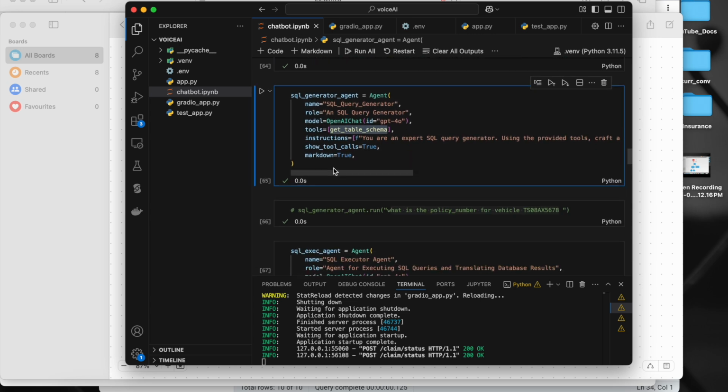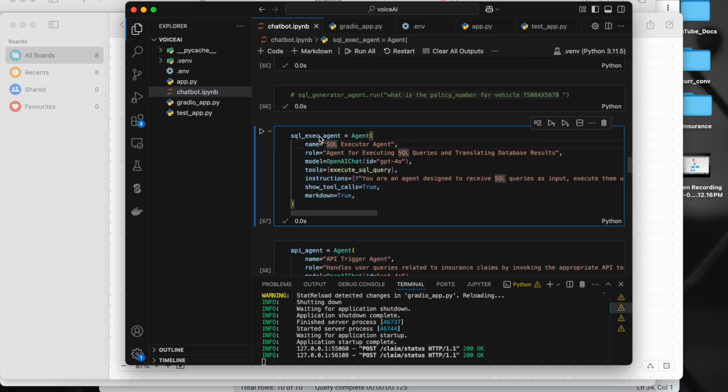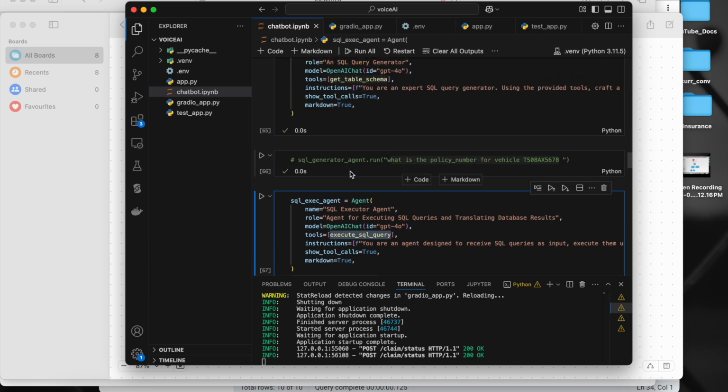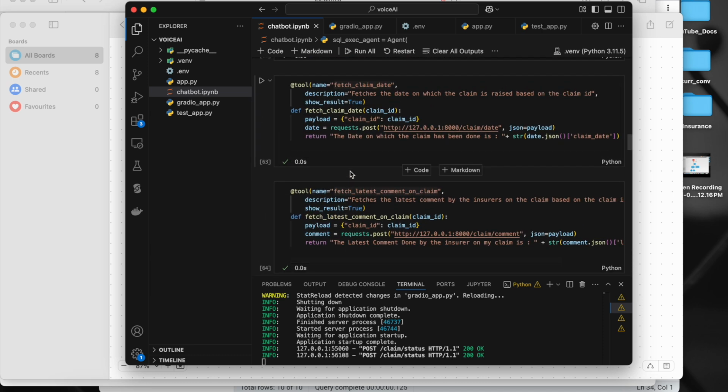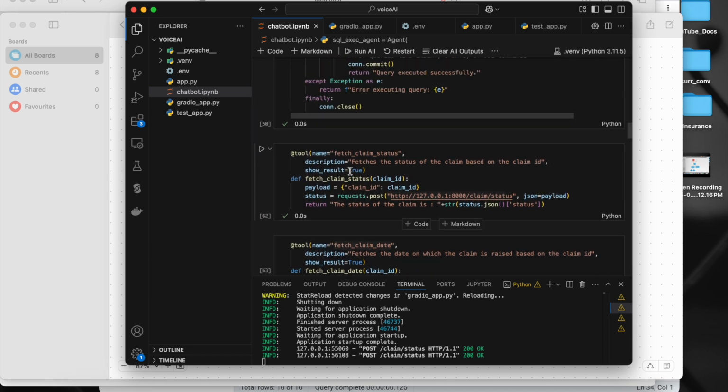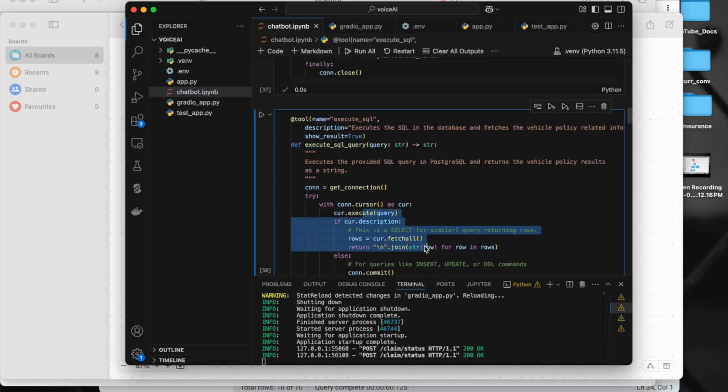That's it. Now the next agent is the SQL execution agent. This is using the execute SQL query tool. So the first agent will create the SQL query, and this agent will use this particular tool, execute that SQL, and return the response.